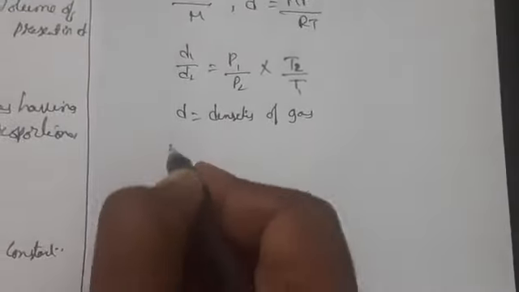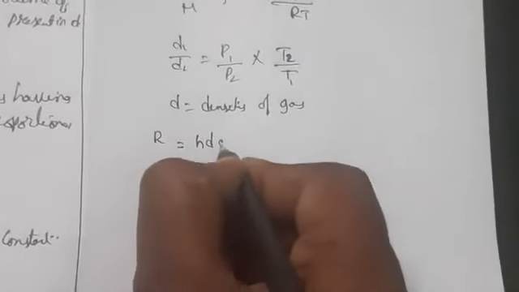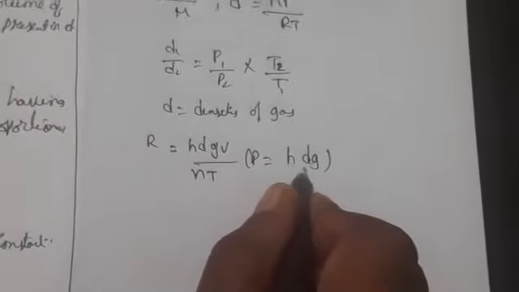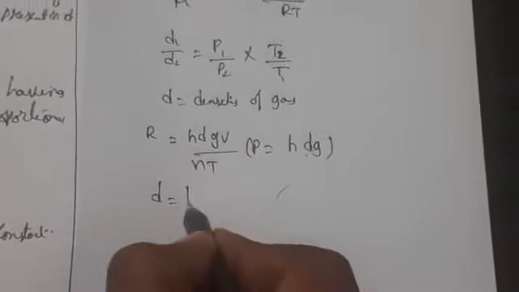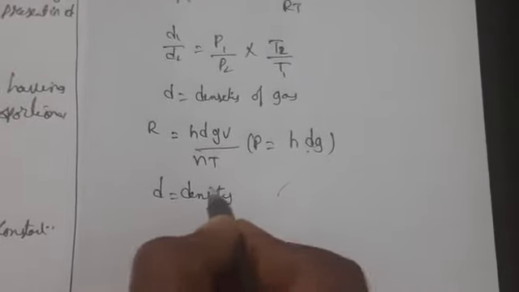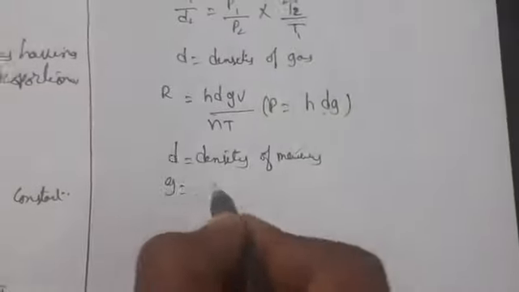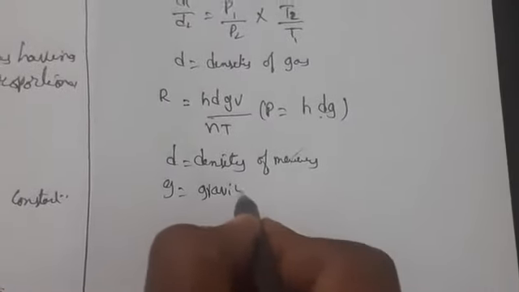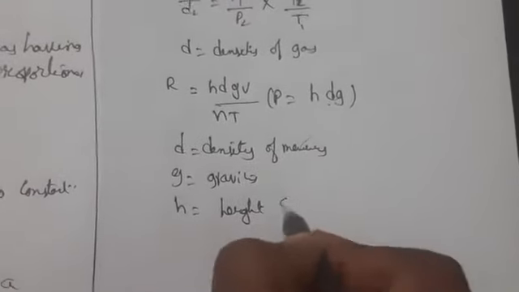In the same way we can take R. Here we can take hdg V by nT, where pressure is nothing but hdg. Here d is density, g is gravity, and h is height. So d is the density of mercury, g is gravity, and h is the height of mercury.